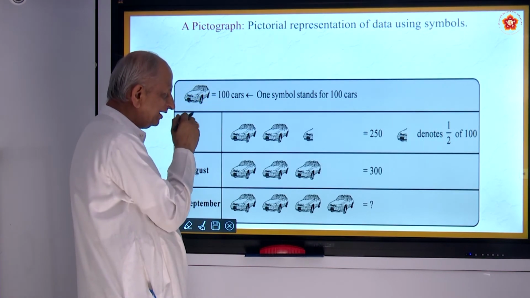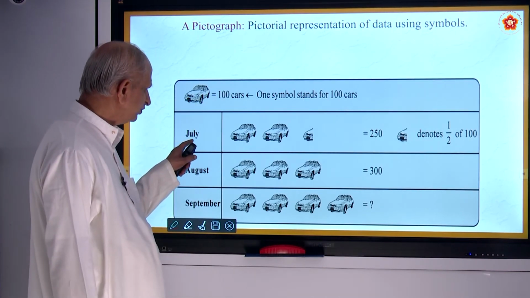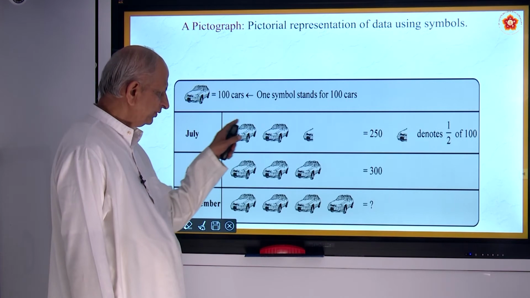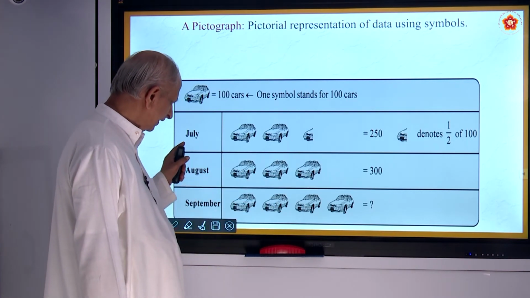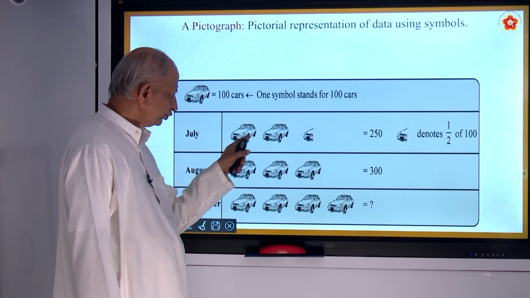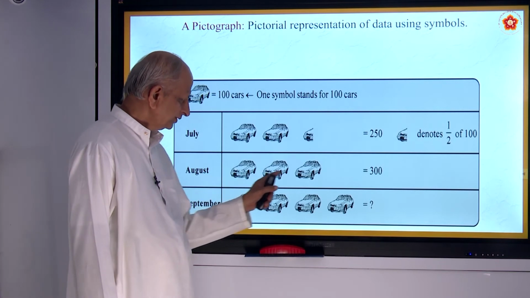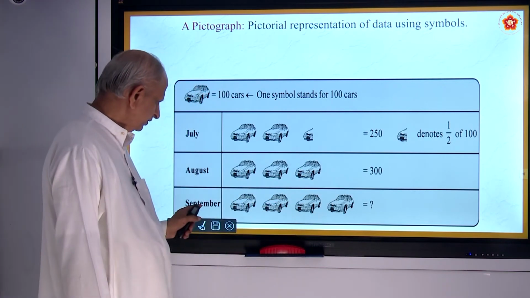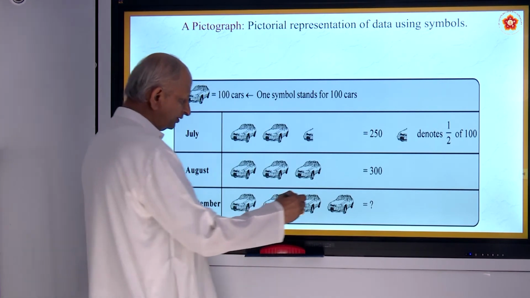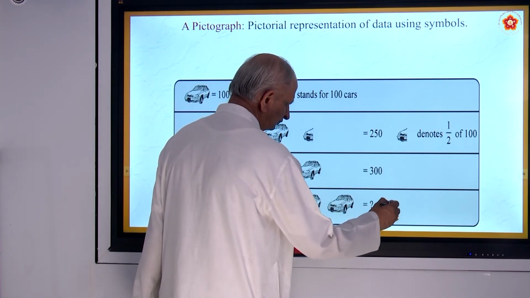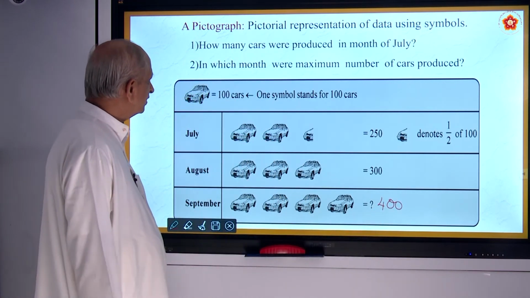Instead of writing 100 cars, they write 1 car. In the month of July, 250 cars were sold. In the month of August, 300 cars were sold. In the month of September, how many? It is 4 into 100, it is 400, right?